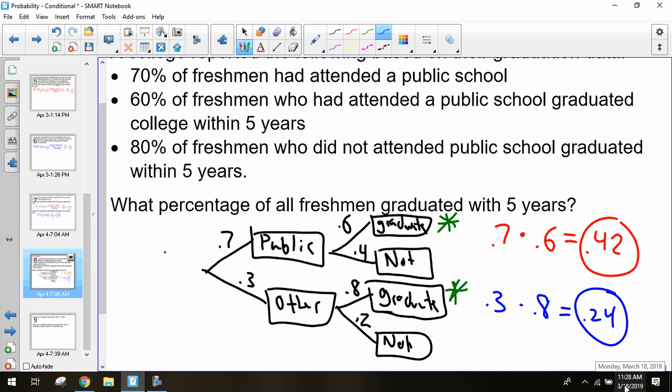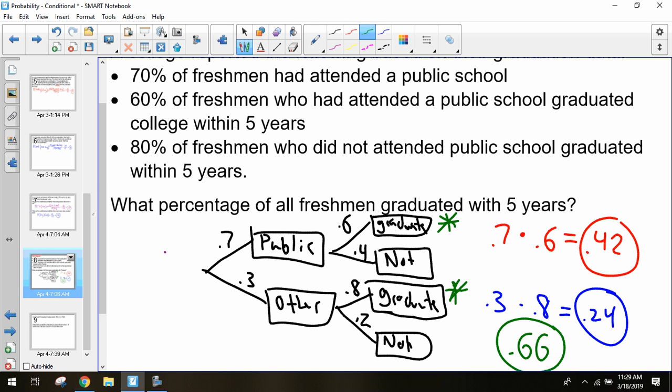So 24% of my entire population of students went to another school and graduated within 5 years. My entire graduating percentage will be my 42 and my 24 put together. So a total of 0.66, or 66% of all of my students should graduate within 5 years.